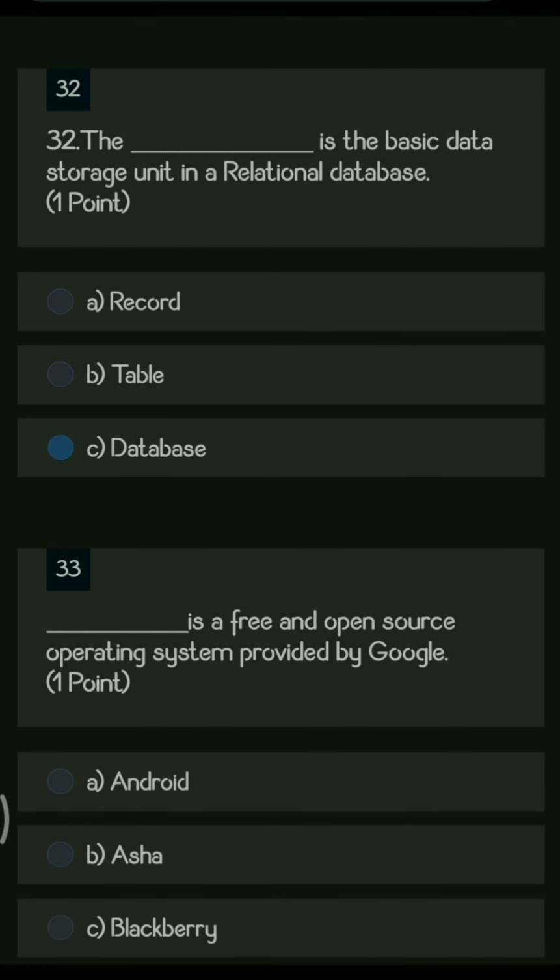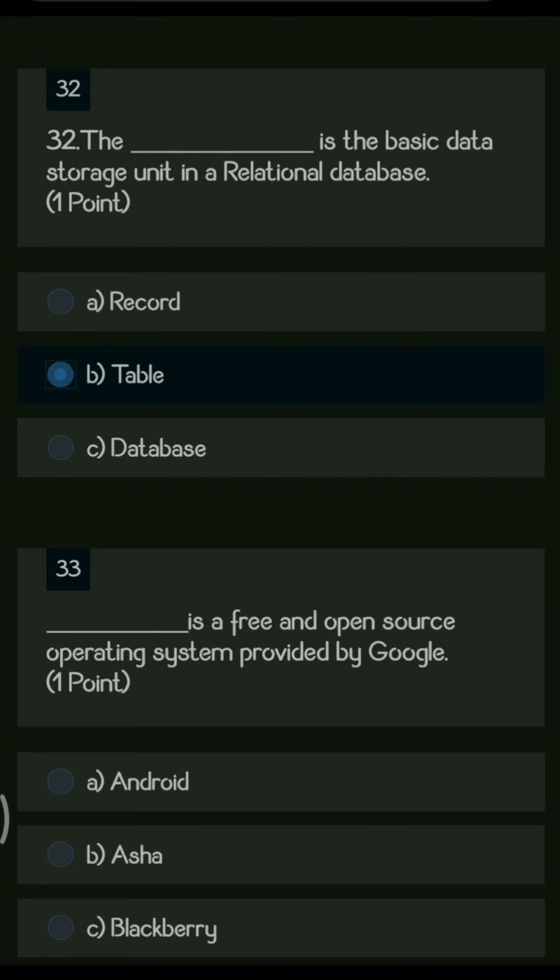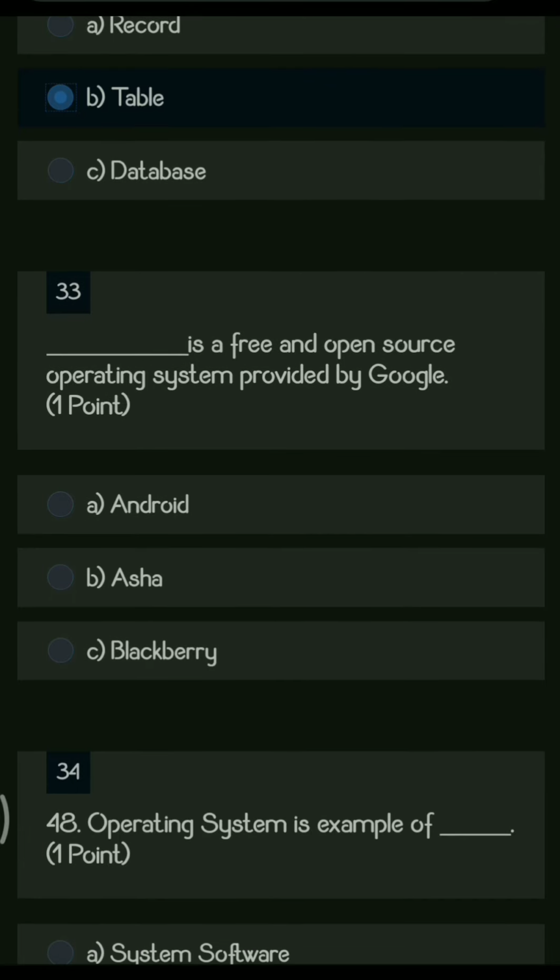Next question. The dash is the basic data storage unit in a relational database. So you have the options like record, table, database. So the right answer here is table, because table is the basic storage unit where all the data is stored inside the database. Next question.